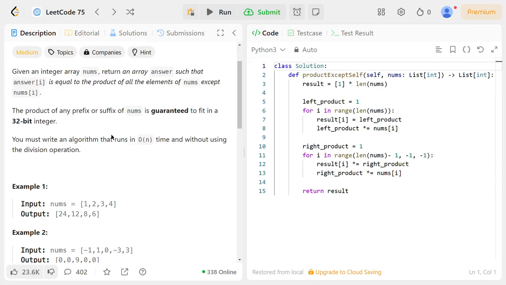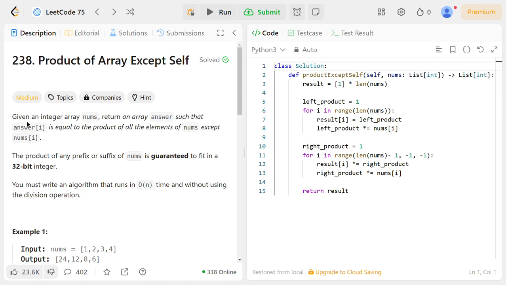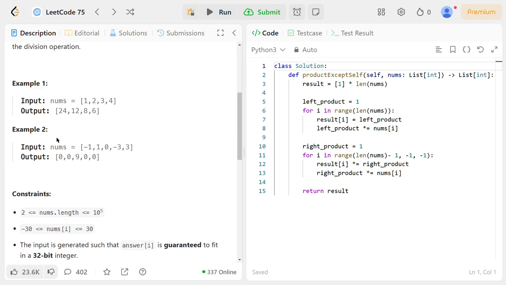So let's see the problem. We have an integer array nums, and we have to return an array such that answer[i] is equal to the product of all elements of nums except nums[i]. So what the question is saying actually, let's find out the index of these numbers. Let's print the index of these numbers.